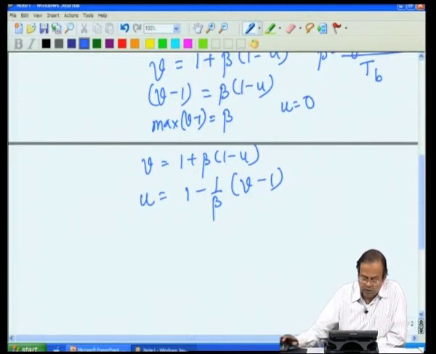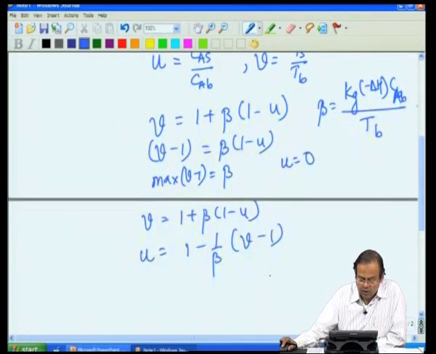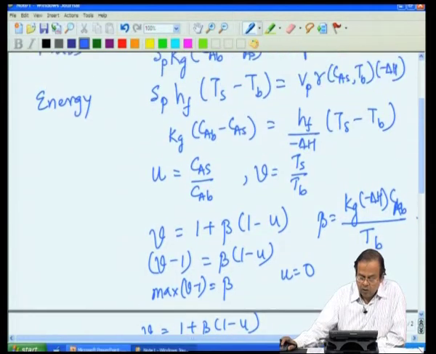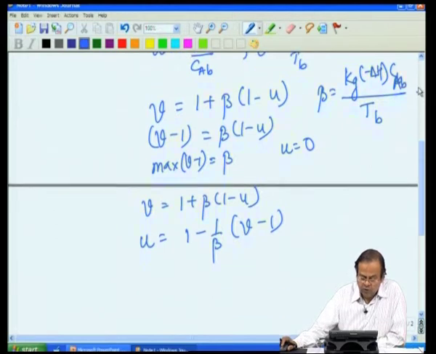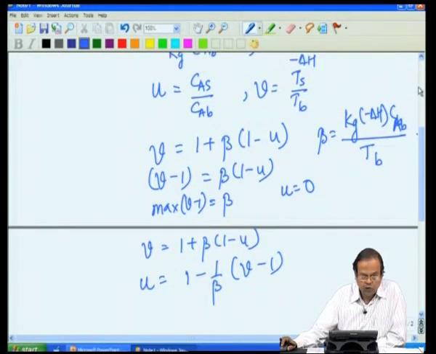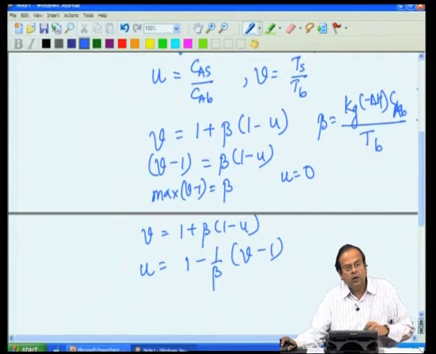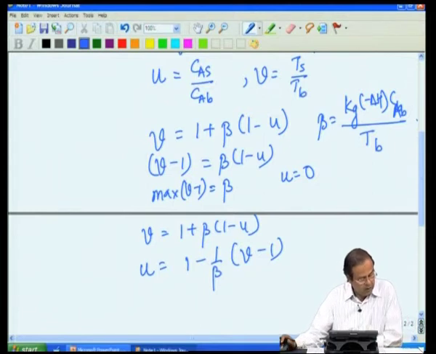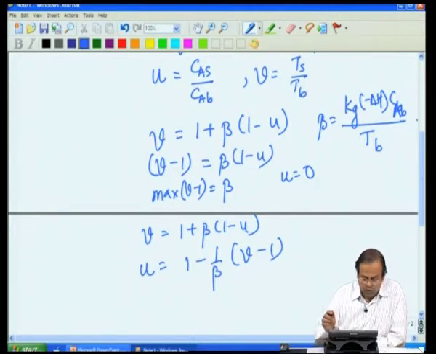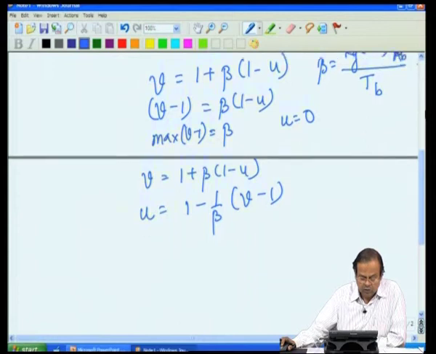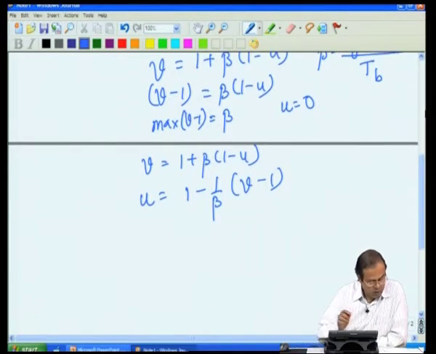Let us go back to our energy balance, which we had over here. But now we write it in terms of dimensionless quantities u and V, in particular writing u in terms of V. Let's try to work it out and see how we get that.